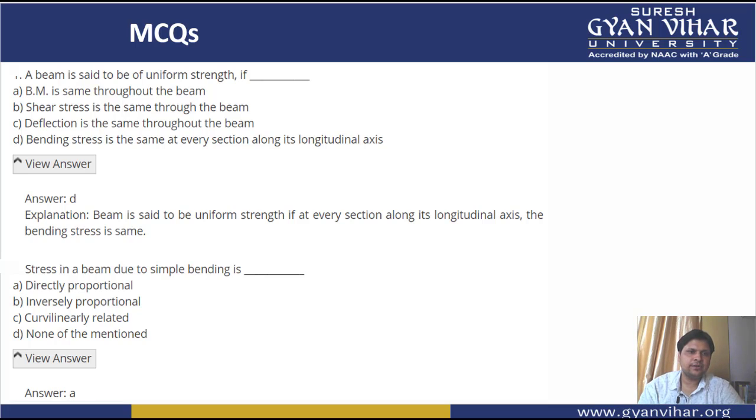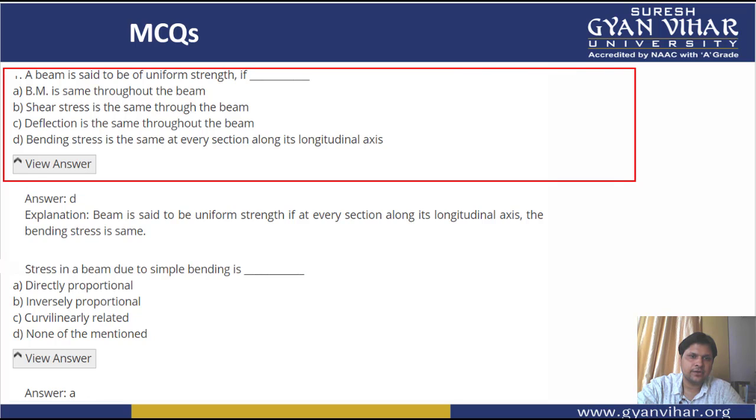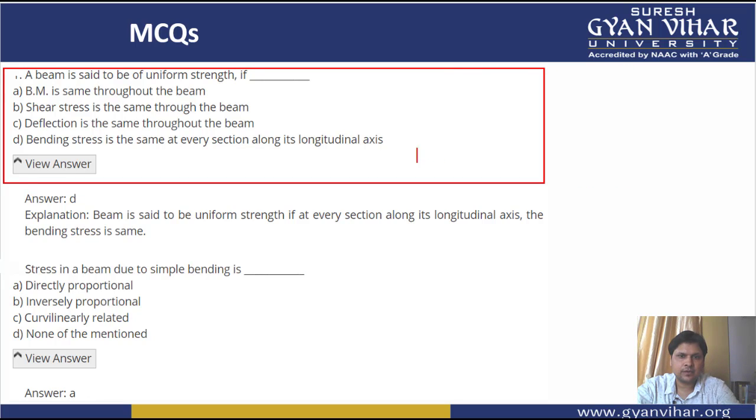Let us now discuss some multiple choice questions. We are starting with MCQ number 1. Let's read out what the question is asking. In this MCQ, the question is saying that a beam is said to be of uniform strength if, there are options. A, bending moment